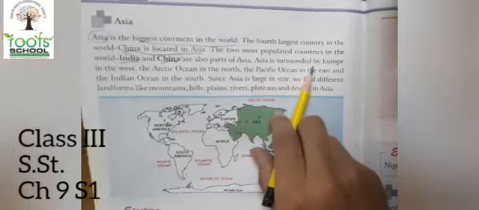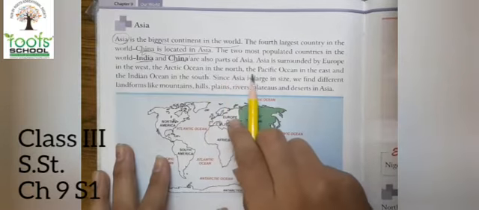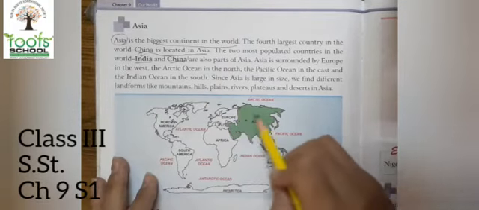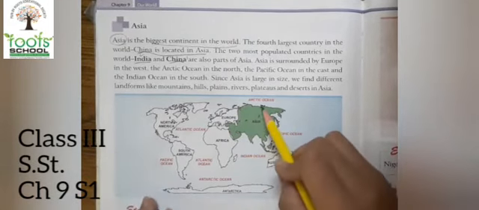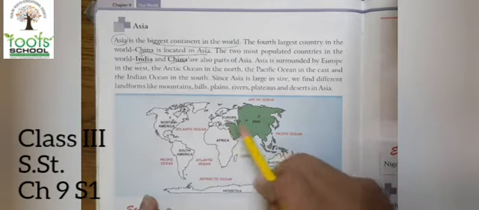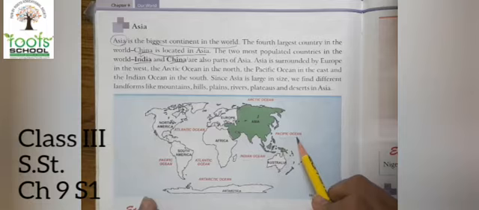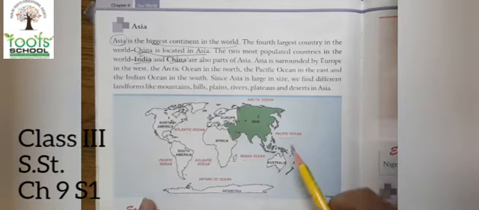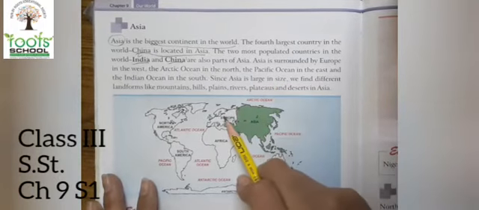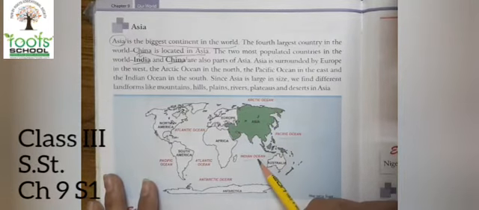Asia is surrounded by Europe in the west, the Arctic Ocean in the north, the Pacific Ocean in the east and the Indian Ocean in the south. Around this green part in the north, it is the Arctic Ocean. In the west part we have seen Europe is there. Then in the southern part the Indian Ocean is present and in the eastern part the Pacific Ocean is present.